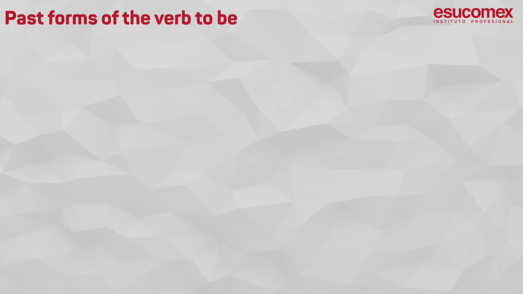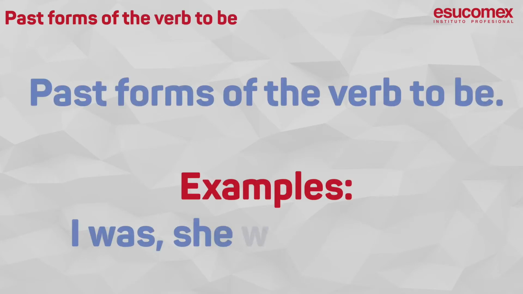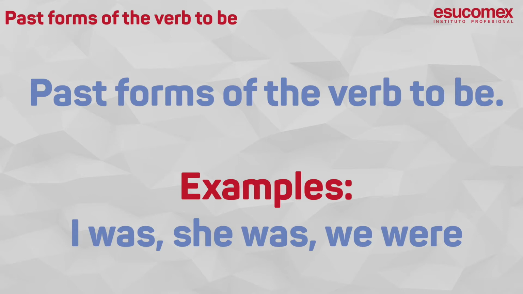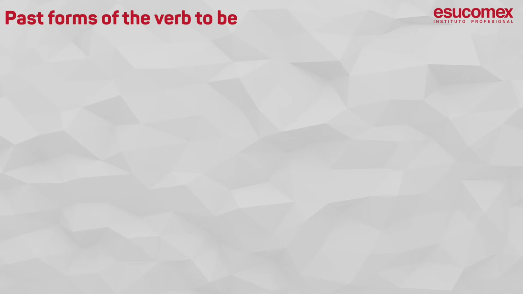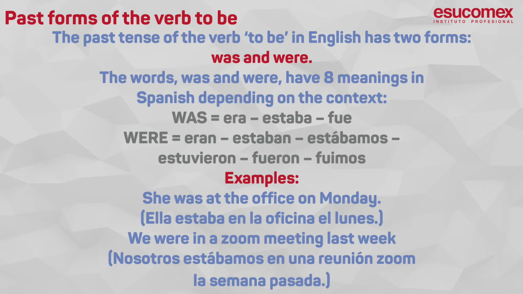Past forms of the verb to be. Was, were. Examples: I was, she was, we were. Past forms of verb to be. Past tense of verb to be in English has two forms, was and were. The words was and were have 8 meanings in Spanish depending on the context. Was: era, estaba, fue. Were: eran, estaban, estábamos, estuvieron, fueron, fuimos.